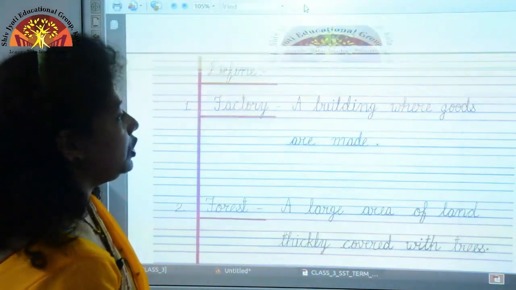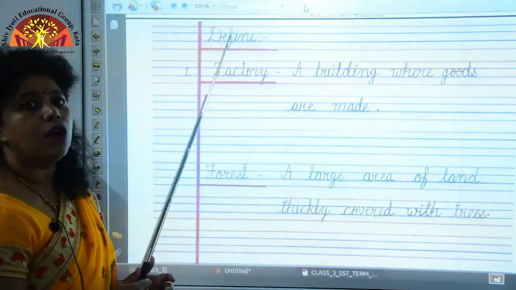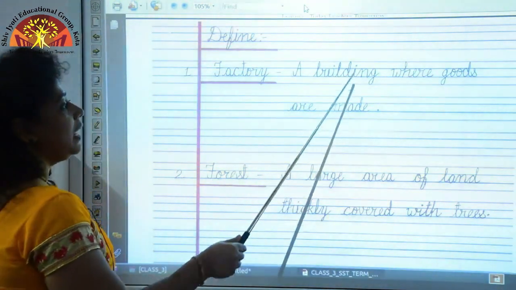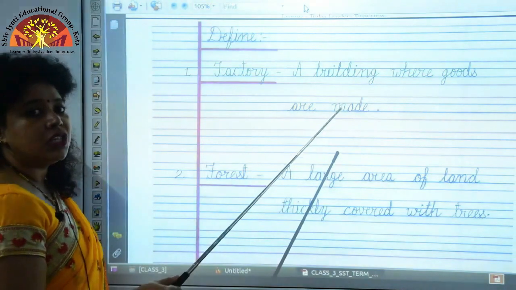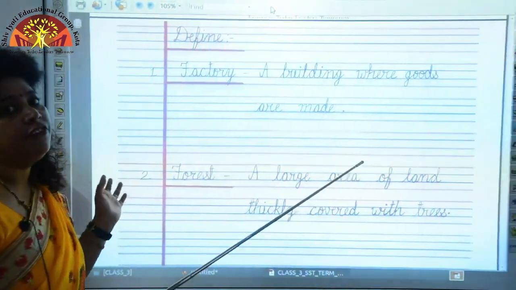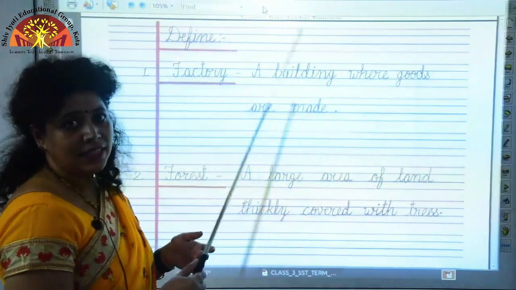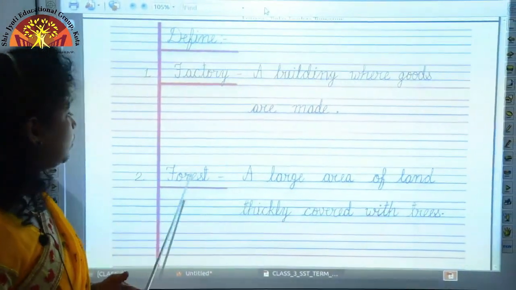Now let's come to your copy work. Let's start with definition of factory. What is a factory? A building where goods are made is called factory. That is building where the produce of the farmer is converted into useful products. That is a factory.